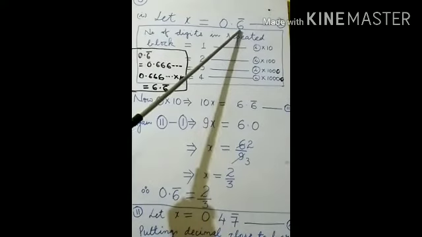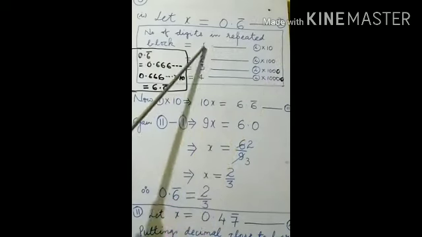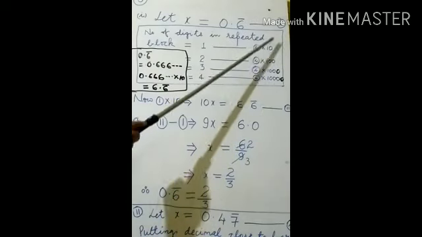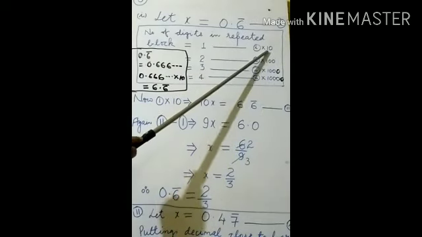Now we have to decide how many digits are repeated here, or how many digits are there in the repeated block. You may observe here in the repeated block only one digit is there, 6 is being repeated. If one digit is being repeated, this equation number 1 will be multiplied by 1 followed by 1 zero.